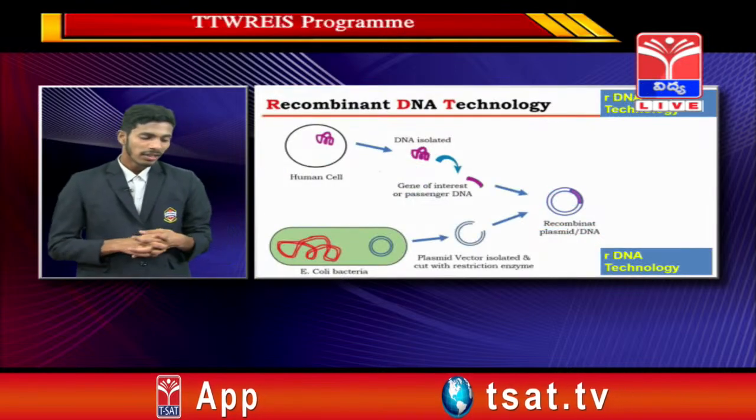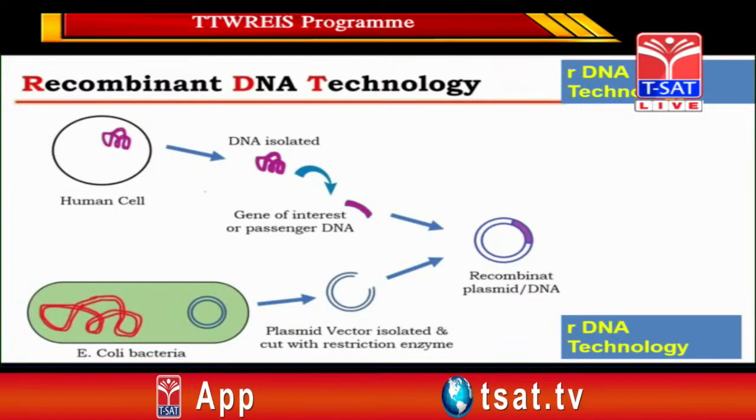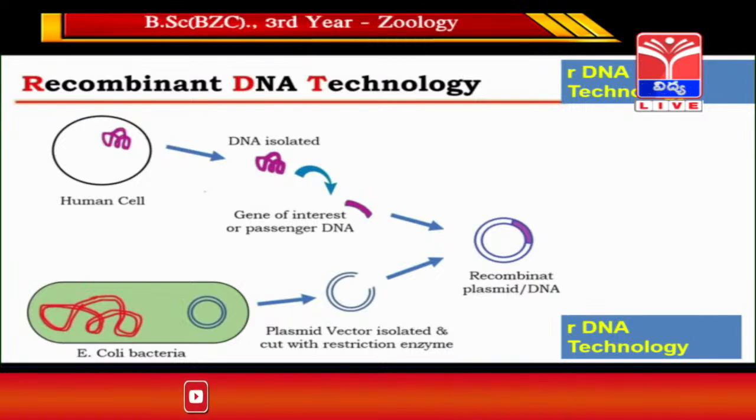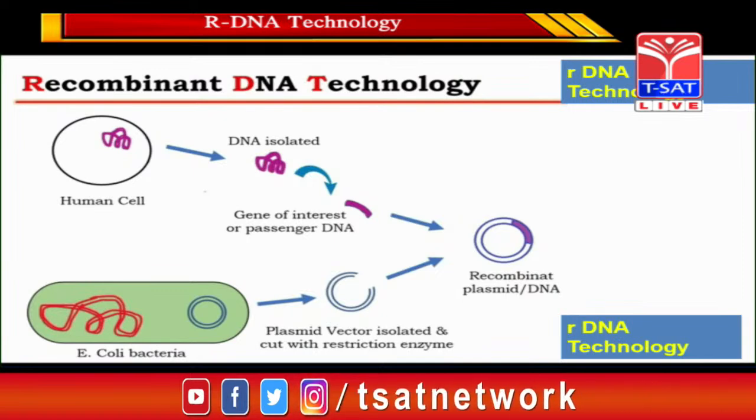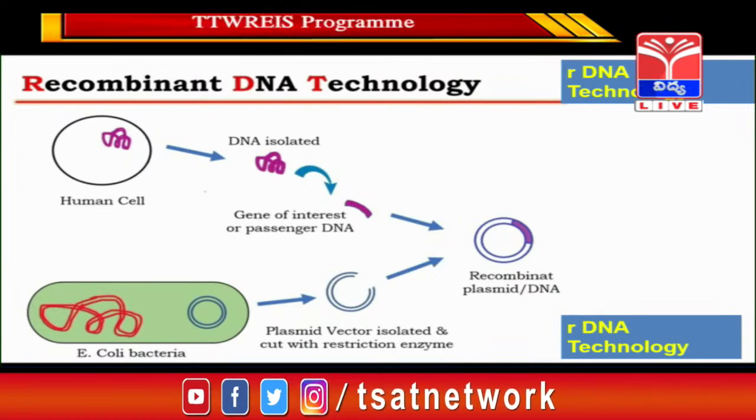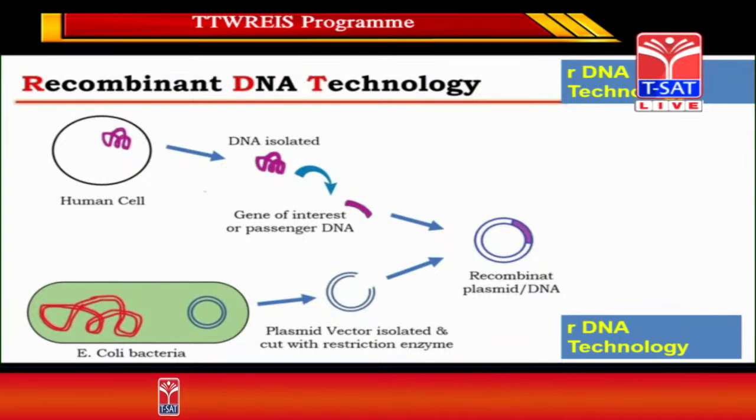So see the picture, that is a human cell containing the desired DNA, and we have also taken the plasmid from the bacteria, and we fuse both by recombinant DNA technology.